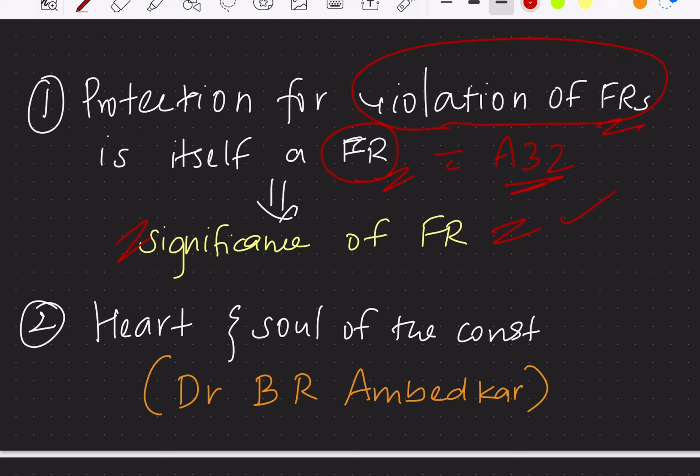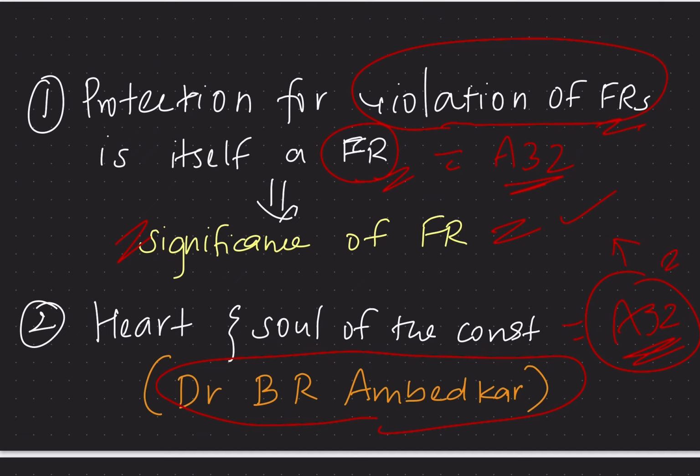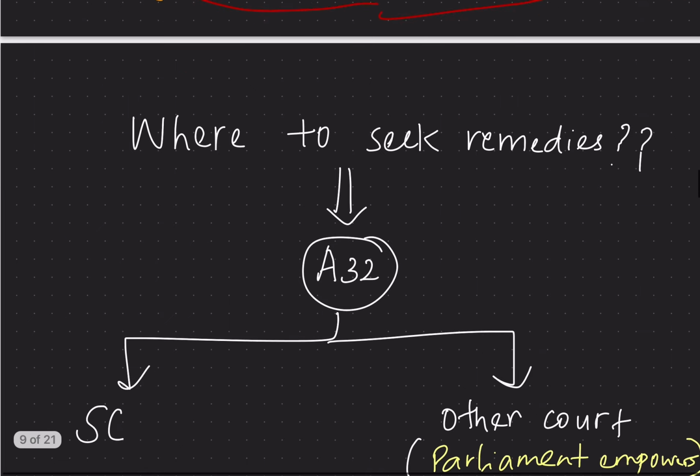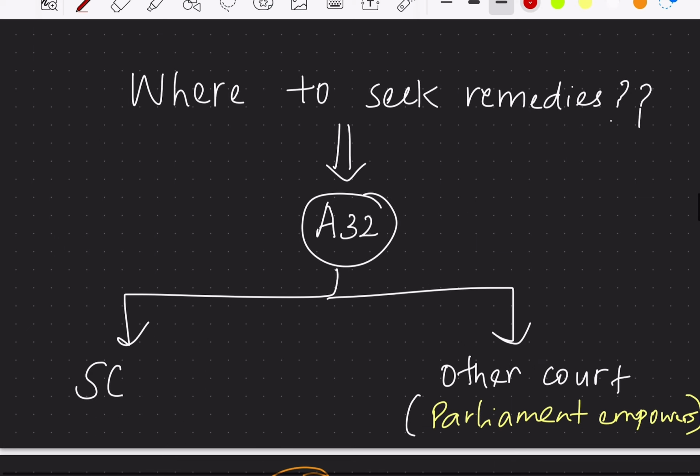And Dr. B.R. Ambedkar had called Article 32 of our Constitution the heart and soul of our Constitution, and this also shows the importance of this Article 32, that is the remedies for the violation of fundamental rights. So how to seek remedies? That is, where can we go to seek the remedies? What Article 32 is telling us is that to seek remedies one can directly go to the Supreme Court.